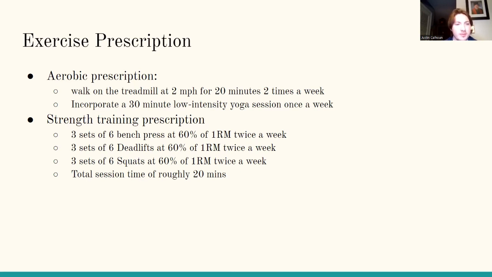And for our strength training prescription, I have her doing 3 sets of 6 of bench press, deadlifts, and squats at 60% of her 1 RM twice a week. Total session time will be roughly 20 minutes, because the recommendation for future success in muscle gain and bone density gain is roughly about an hour every 2 weeks.